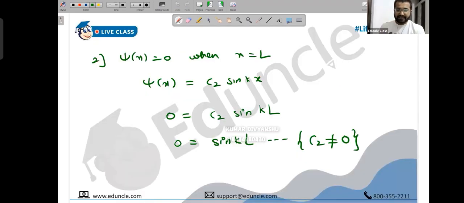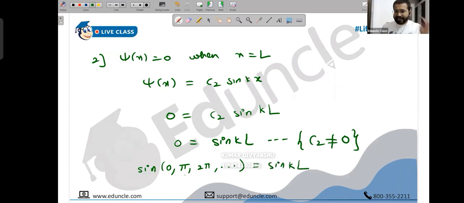Okay, so I can say that sin kL is 0. So what are the values where sin becomes 0? Sin 0 is 0. Sin pi is 0. Yes, sin 2 pi is 0, and it goes on. Sin kL. But specifically, I have written it this way. Listen, people. Out of this, I have to ignore this value.